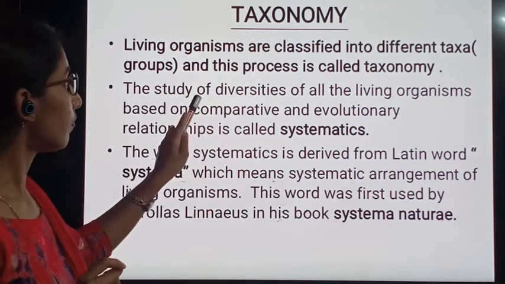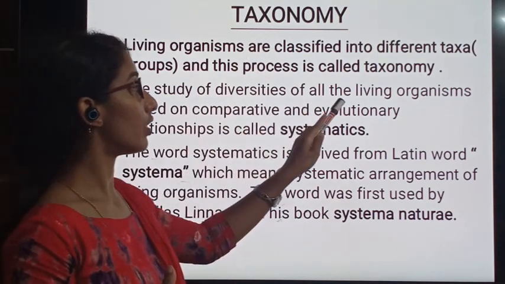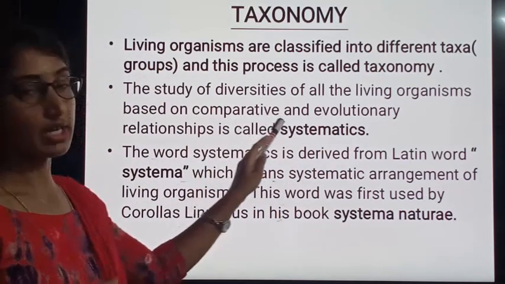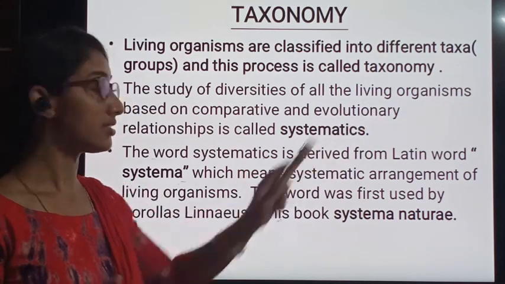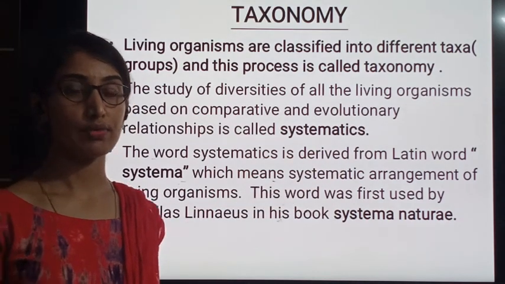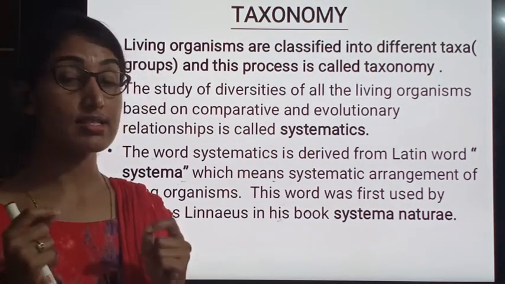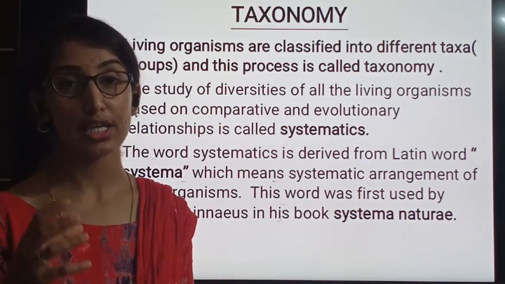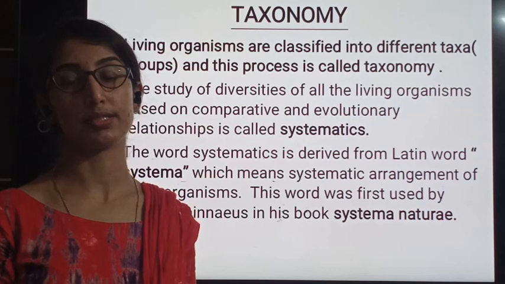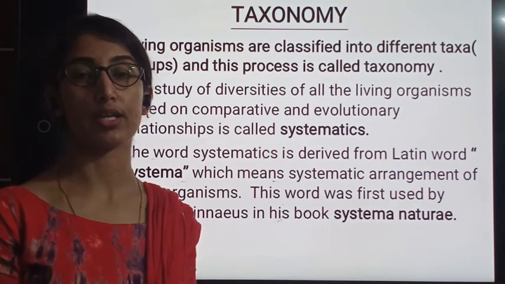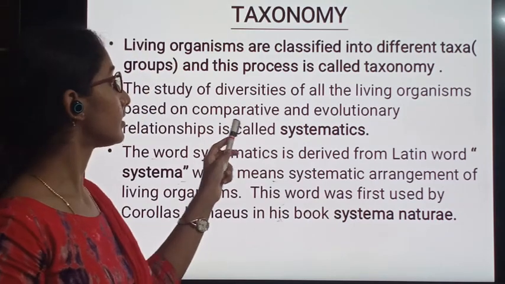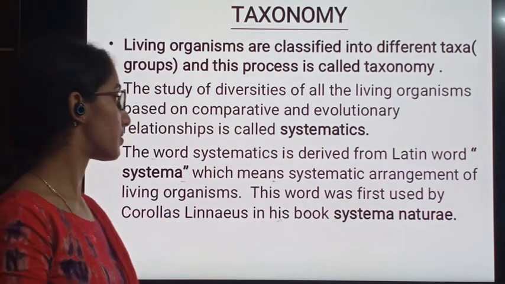The study of the diversity of living organisms based on comparative and evolutionary things is very difficult. So to make our study easier, there is a need for taxonomy. There is a need for grouping of organisms, which is most important and makes the study easier, as well as the evolutionary concepts.